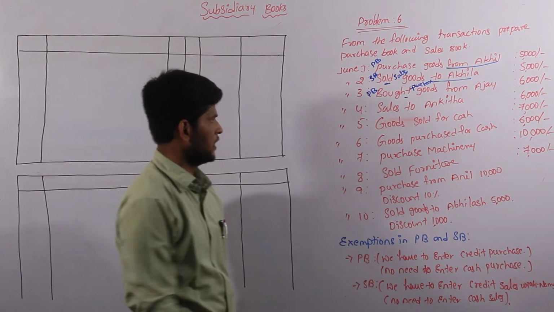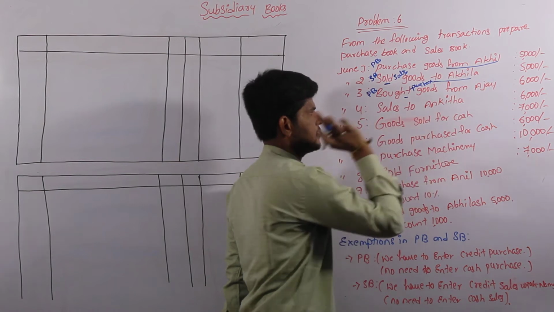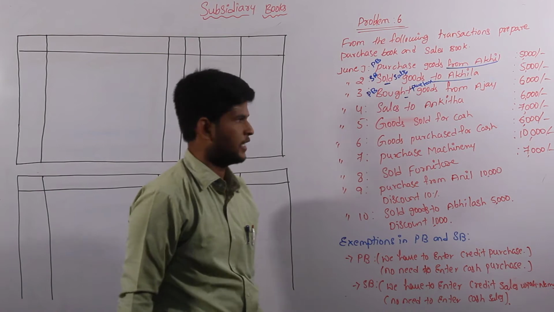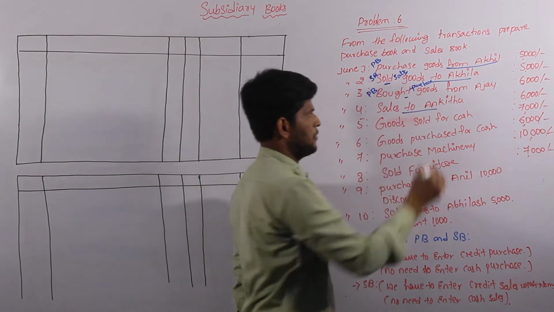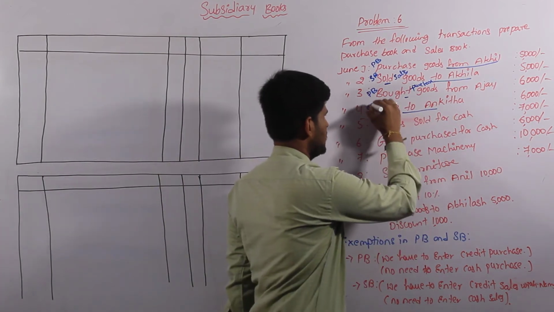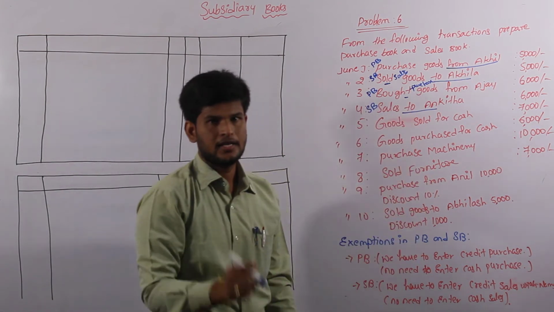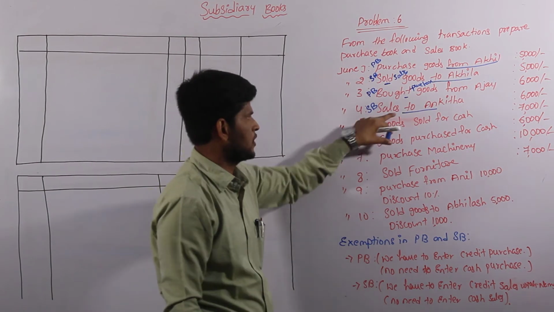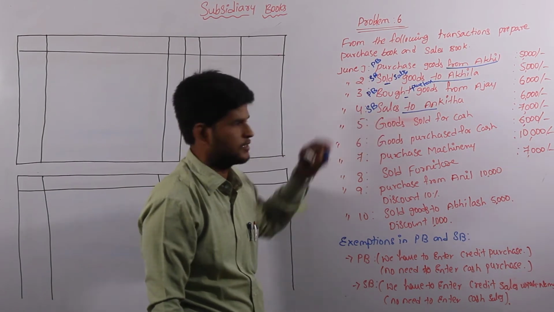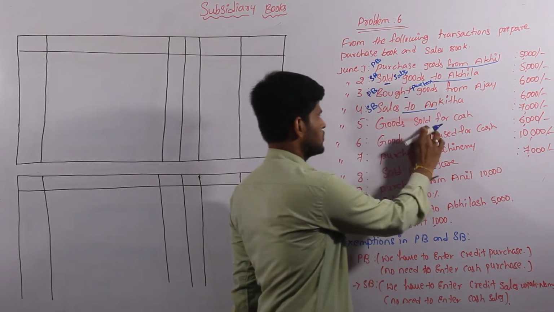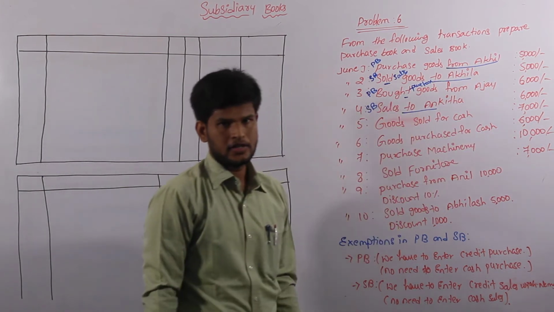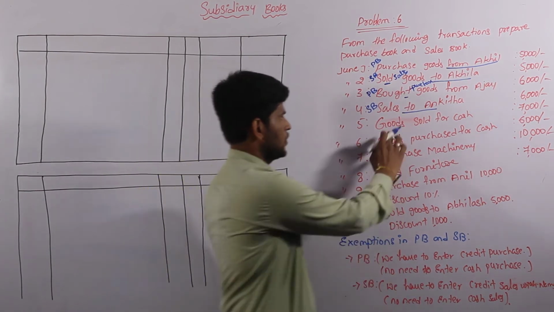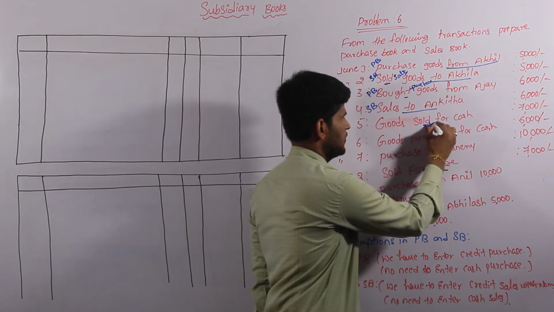And come to the fourth one: sales to Akila. There is also no cash word and no asset in the transaction. It is based on the name of a person. It also goes to sales book because there is no cash and no asset. That's the reason we enter the fourth transaction into sales book, because it is clearly mentioned as sales. And come to the fifth one: goods sold for cash. This condition as well as the exemption must be satisfied in our sales book. Goods sold; sold is nothing but sales.